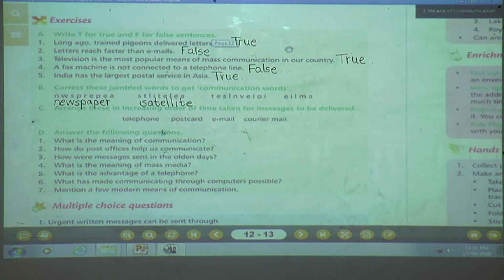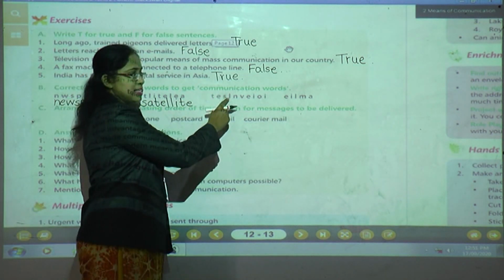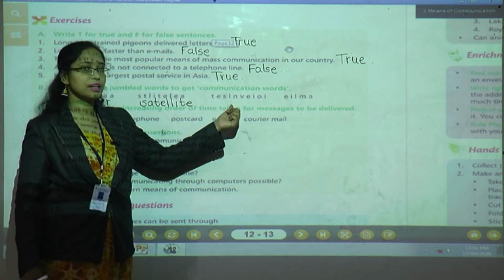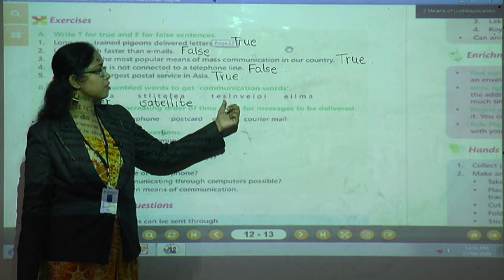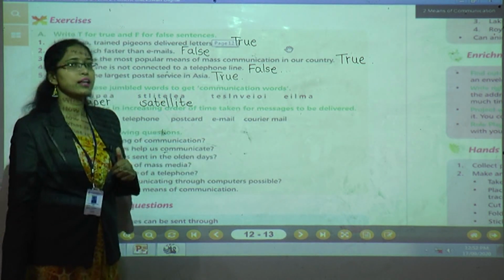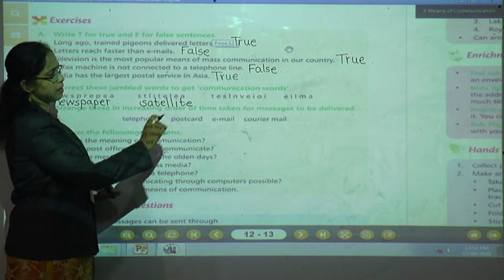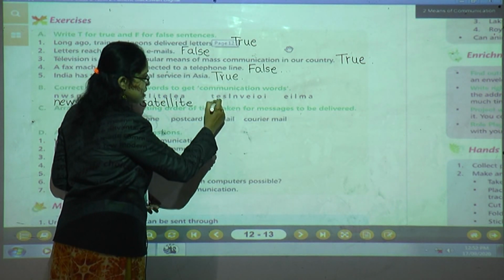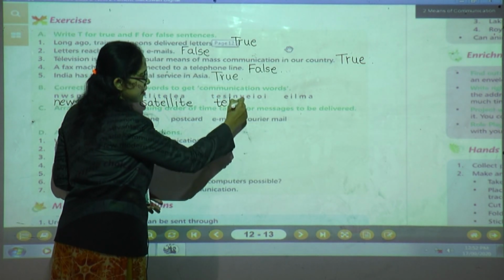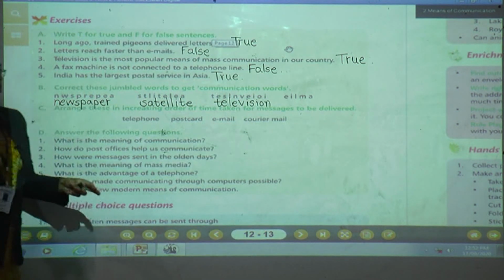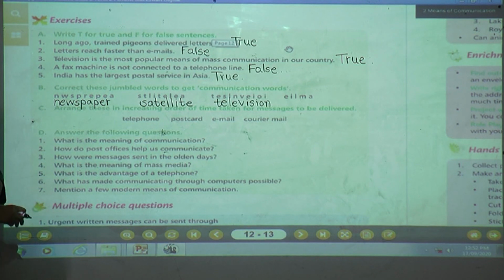Next word, what are we going to see? Which is the next word? T-E-S-L-N-E-V-I-O-I. Which communication word can we make? Yes, give me the answer. Tell me the spelling of television. T-E-L-E-V-I-S-I-O-N. Television. Done, children? Okay.